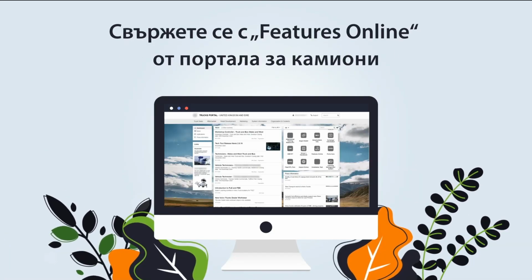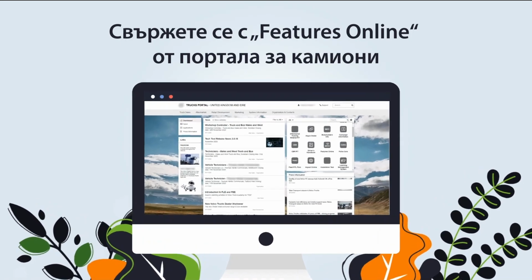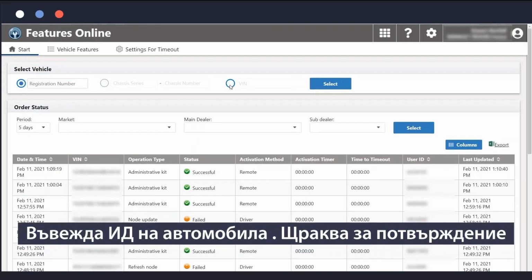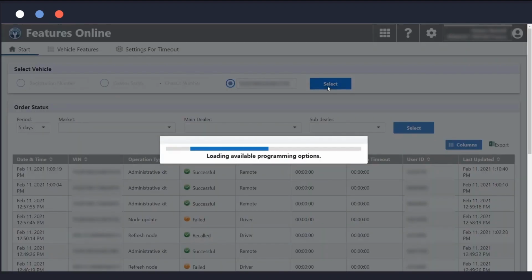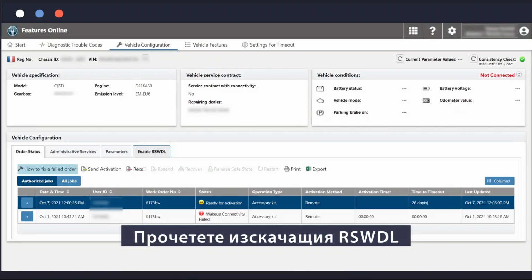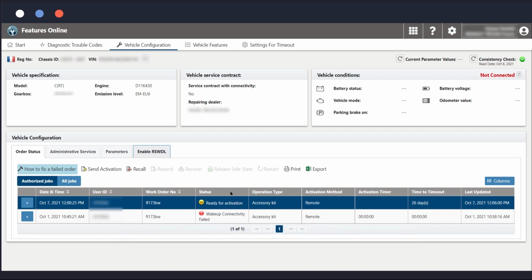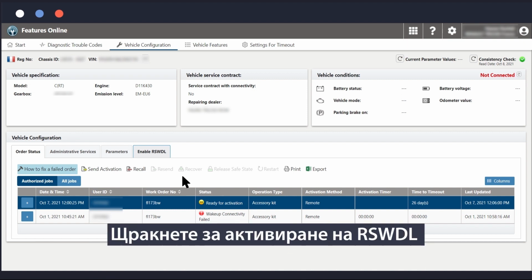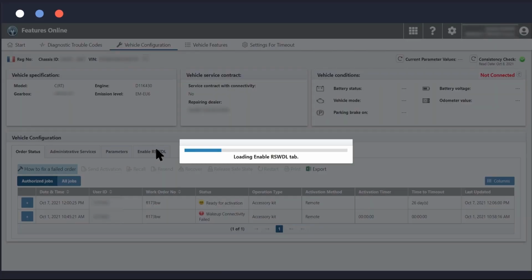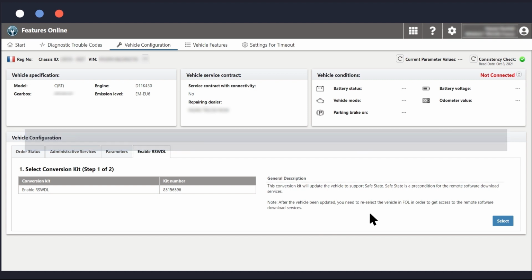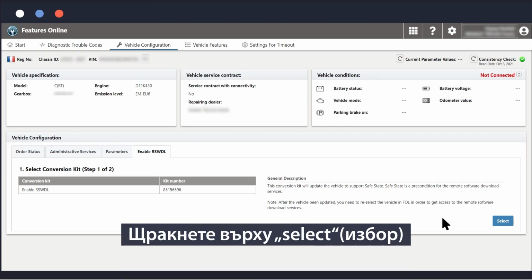Alice connects to Features Online from the Trucks portal. She enters the vehicle ID and clicks to validate. Then she has to read the RSWDL pop-up, click on Enable RSWDL, read the description and the safety recommendation, click on Select.